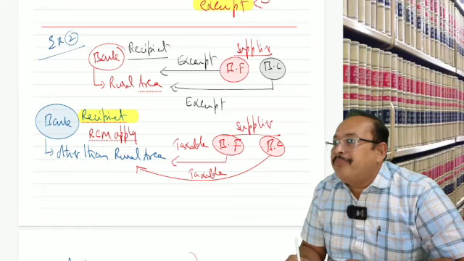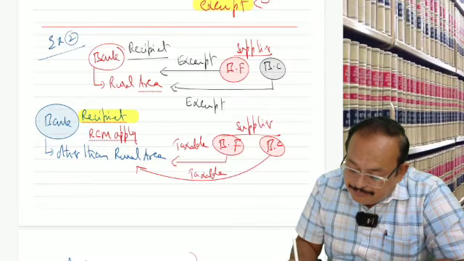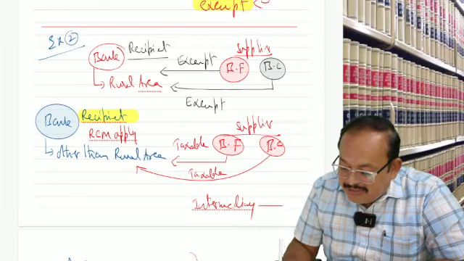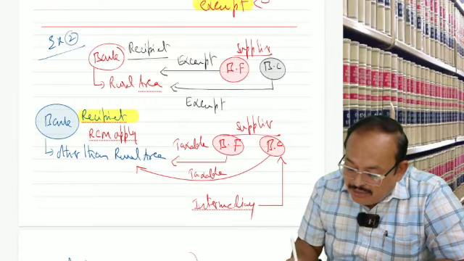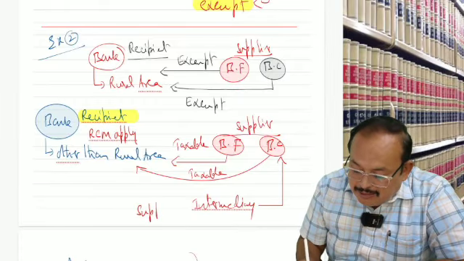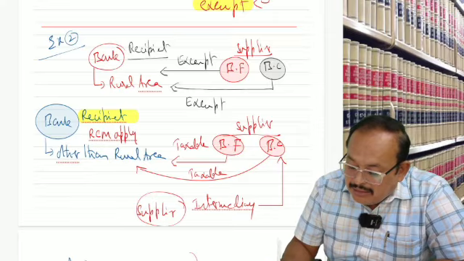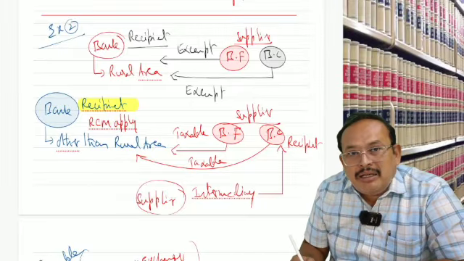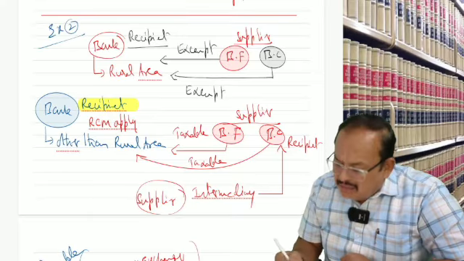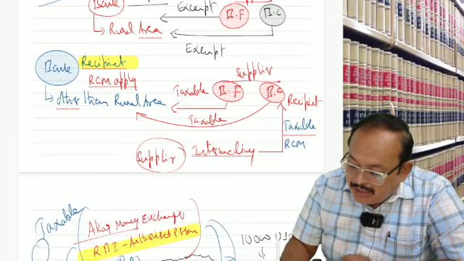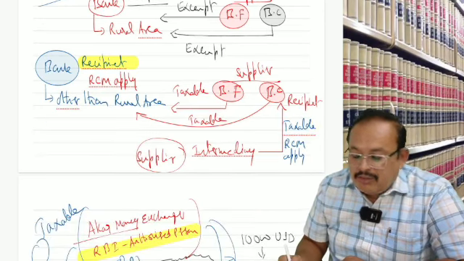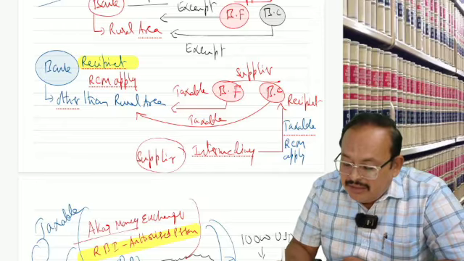Is it clear? Now here, the intermediary, Raj, provides services to this fellow. Intermediary, supplier. BC, recipient. In that case, taxable or exempt? Tell me. Taxable, RCM. Who is the supplier? Intermediary. Recipient?